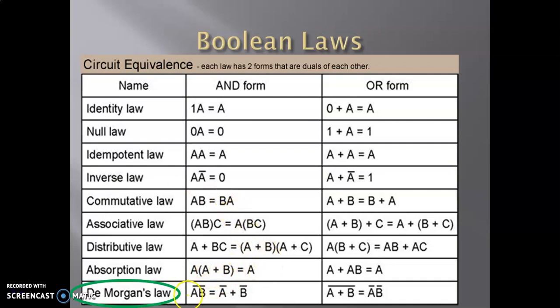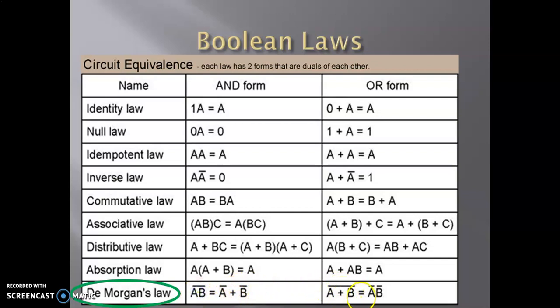The final one is De Morgan's law. In De Morgan's law, it is the conversion of AND into OR. That means if you have (A and B) whole bar, you can convert it into OR logic, that is A bar plus B bar. So AND is converted into OR, dot is converted into plus.